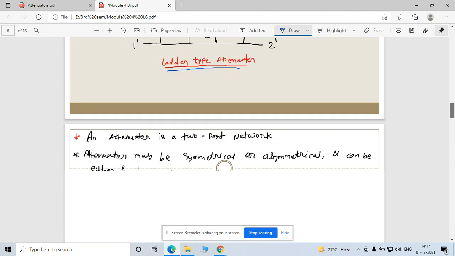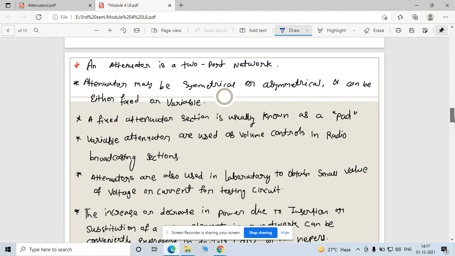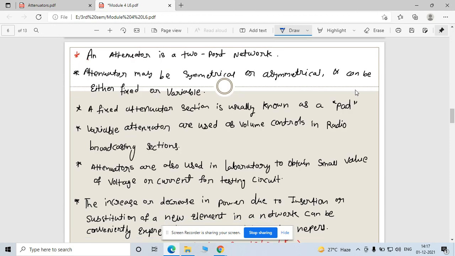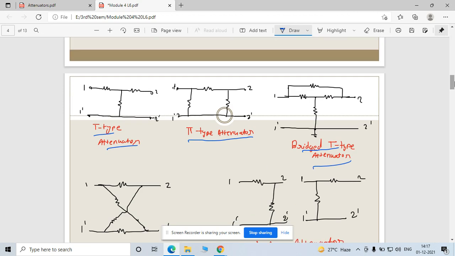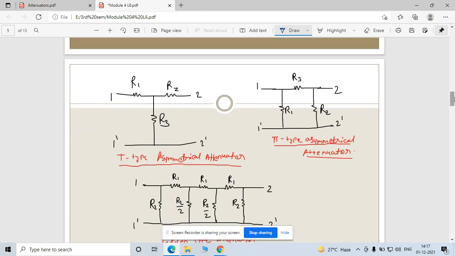Now, there are certain points you can read out. An attenuator is a two-port network, right? It is nothing but a two-port network, but the connections are different. The attenuator may be symmetrical or asymmetrical, and it can be either fixed or variable. Fixed and variable means you can fix all the elements of this network, or you can put in a variable resistance, a variable parameter, in this two-port network.